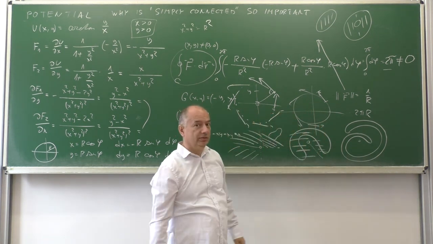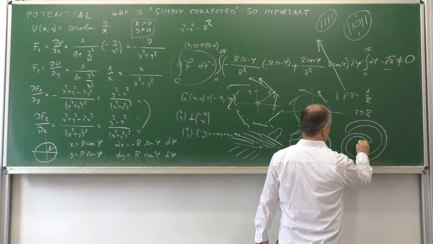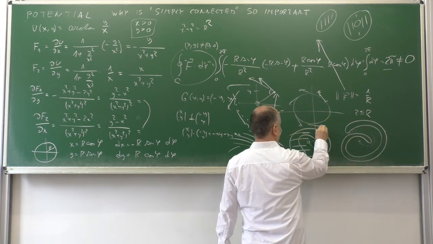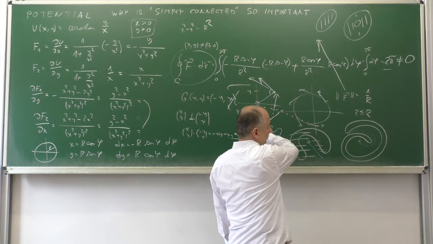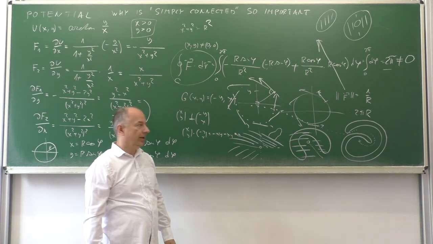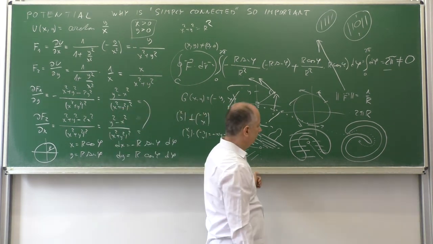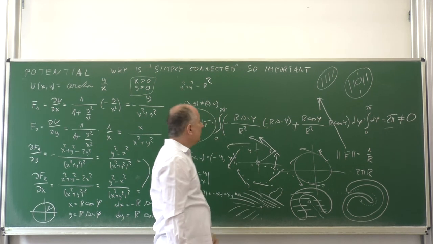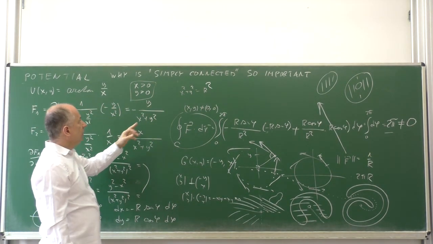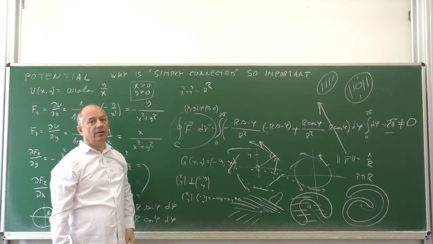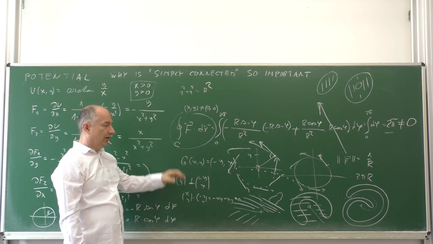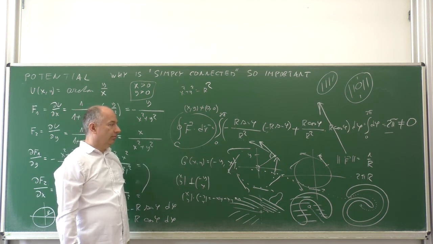This is still 0, because if we remove this line, then the resulting set is open and simply connected. So you see the condition that curl of f being 0 in some simply connected set is very important, because if it fails to be simply connected, the conclusions might be incorrect.